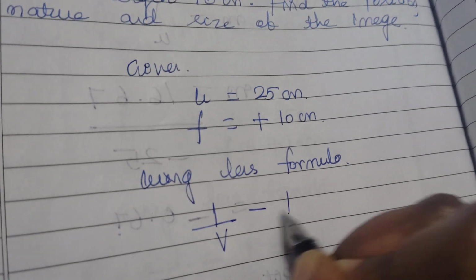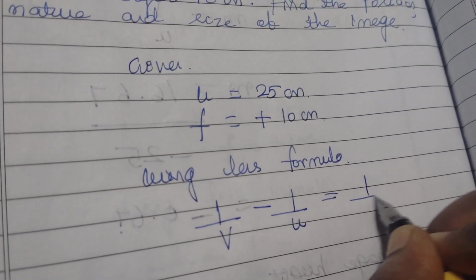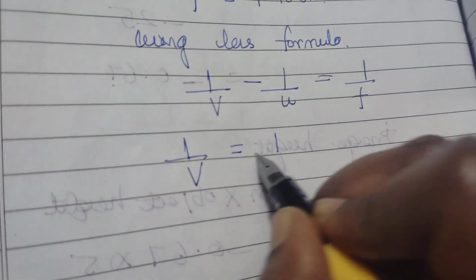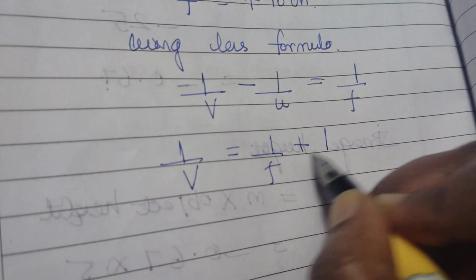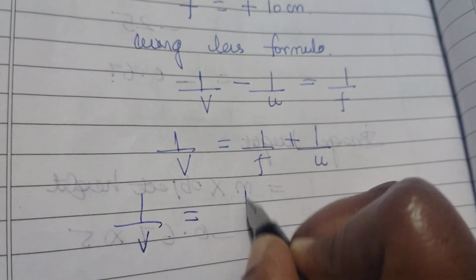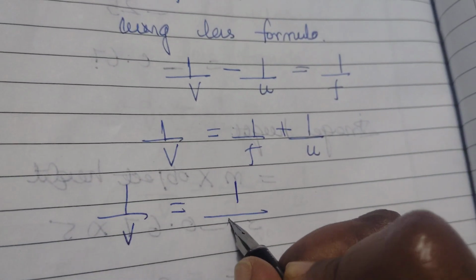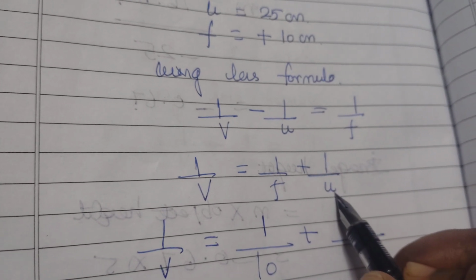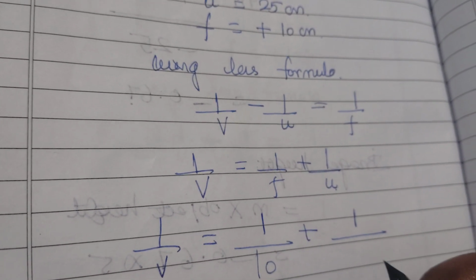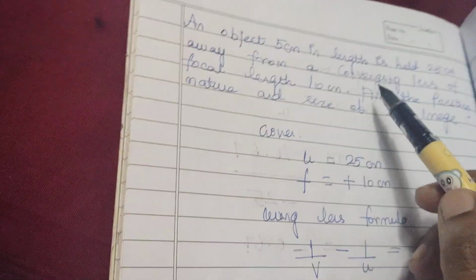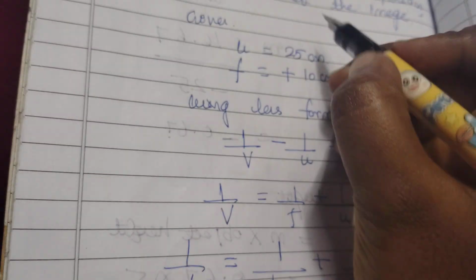1 by v minus 1 by u is equal to 1 by f, which means 1 by v is equal to 1 by f plus 1 by u. So 1 by v is equal to 1 by f. What is f? Plus 10 cm. And what is u? U is minus 25 cm because it is a converging lens. So minus 25 cm.